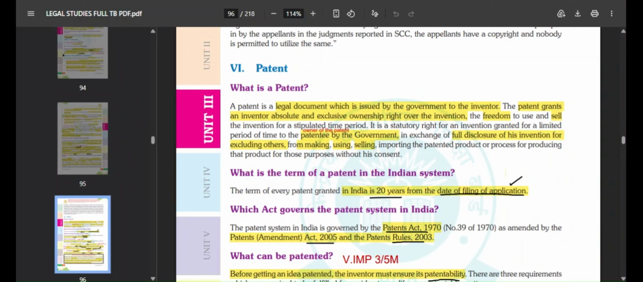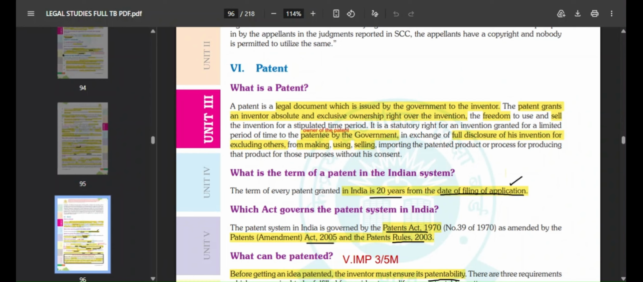It is a statutory right for an invention granted for a limited period of time to the patentee by the government. The patentee is the owner of the patent. And in exchange, the government also wants something. They want the patentee to give full disclosure of the invention, for excluding others from making, using, selling or importing the patented product or process without his consent.